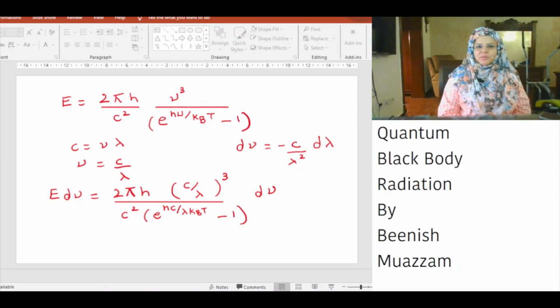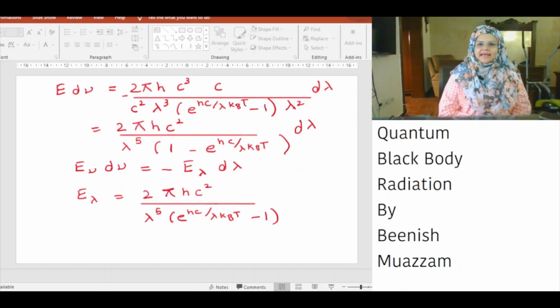E d nu is equal to 2 pi h (c over lambda) cubed divided by c squared, times 1 over (exponential hc over lambda kBT minus 1) d nu. If we multiply and cancel a few terms, we get E d nu is equal to 2 pi h c squared divided by lambda to the power 5, times 1 over (exponential hc over lambda kBT minus 1) d lambda.